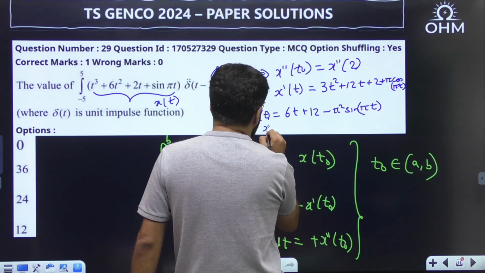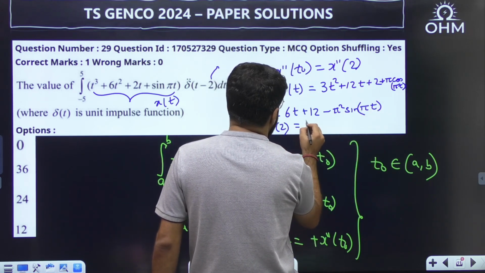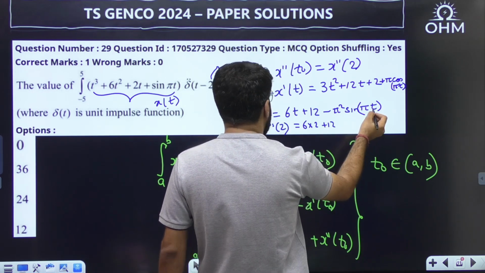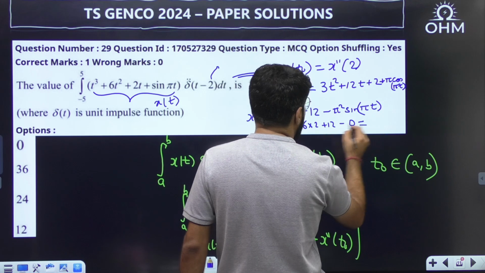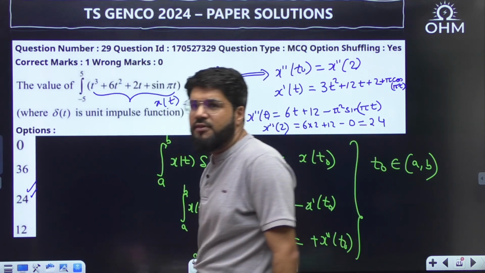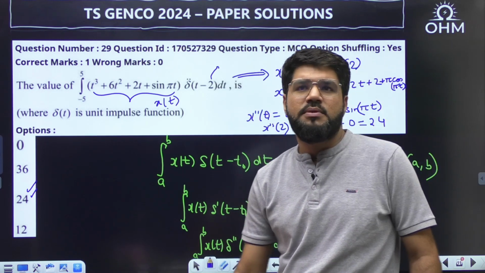The value of x double dash 2 is 6 into 2 plus 12, and sine 2 pi is 0, so the answer is 12 plus 12, 24. The correct answer here is option number C, 24.